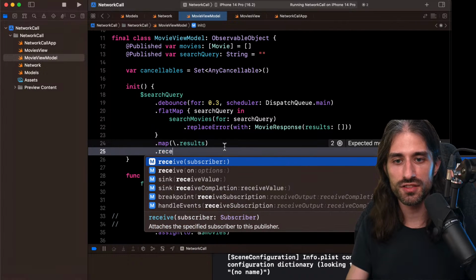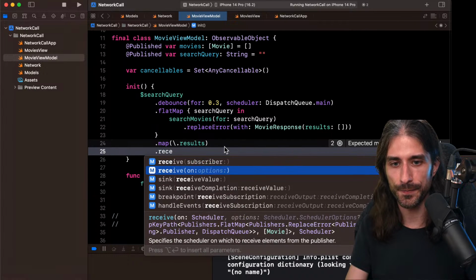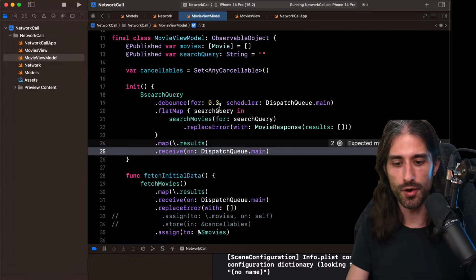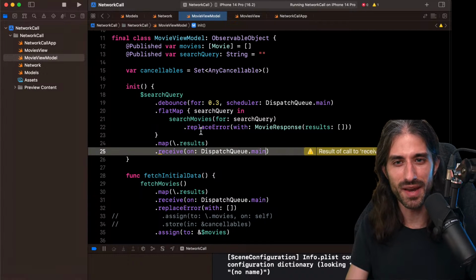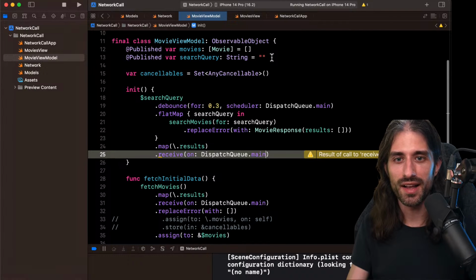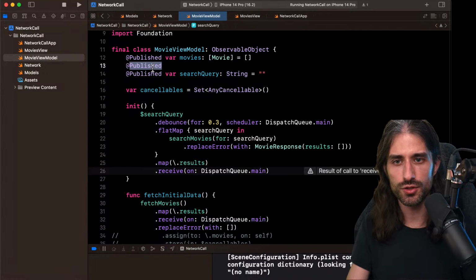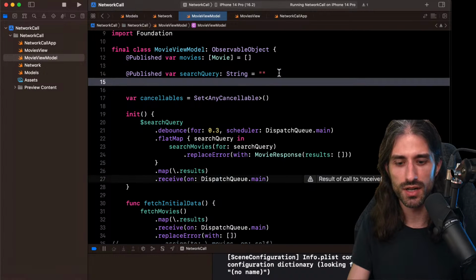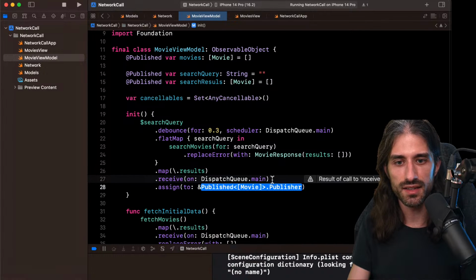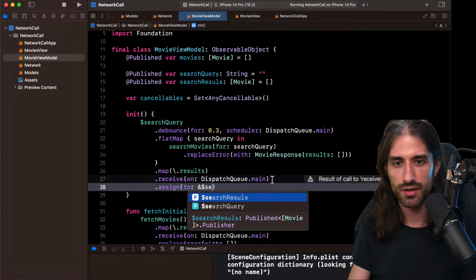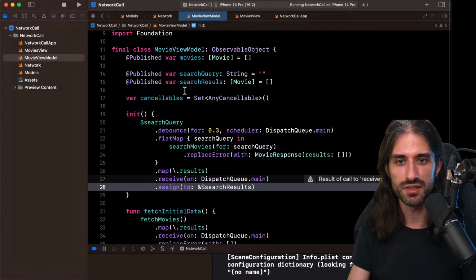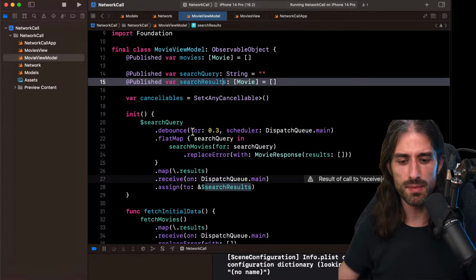We are almost there. We just need to do a receive on DispatchQueue.main. And finally, we need to store the result somewhere. And so I'm going to store it into yet another @Published property. Actually, let me structure the code a bit so it's easier to read and to follow. So it will be @Published. It will be called searchResults. Actually, it will be the same type, so I can just copy paste here. And so I'm going to do assign to and $searchResults. Okay. So we've implemented the logic to make our search.